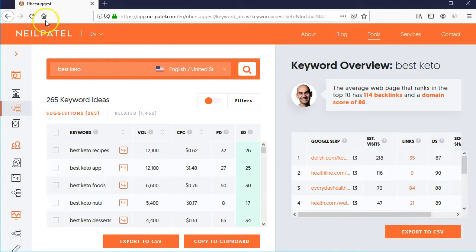Also, you can try different countries like India, United States, UK, because they might be different for different countries. Different countries might have different ranking and SEO difficulty. What would be difficult in United States might not be difficult in United Kingdom, so you should check for different countries. Now you can see that best keto keyword has a good amount of traffic with good SEO difficulty. That's one of the good.